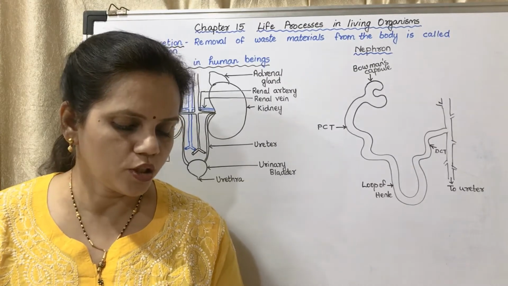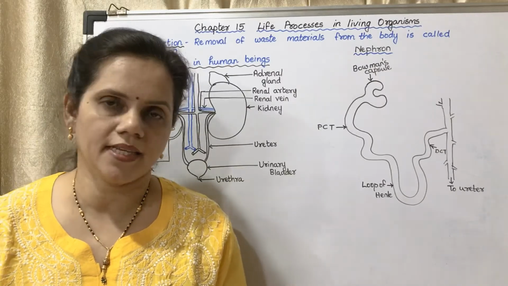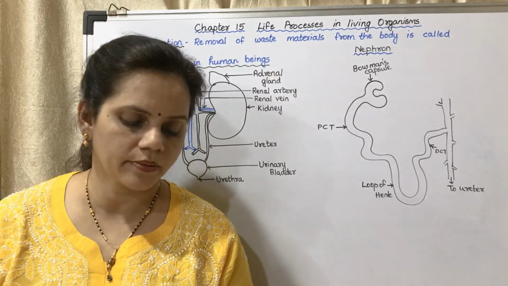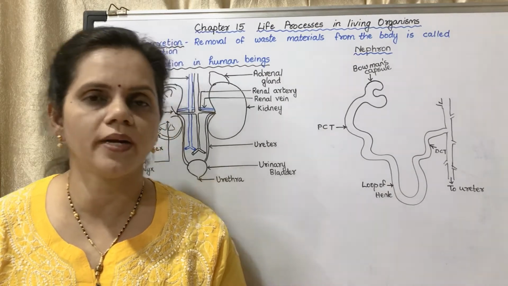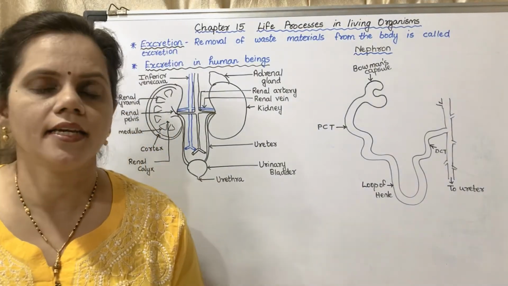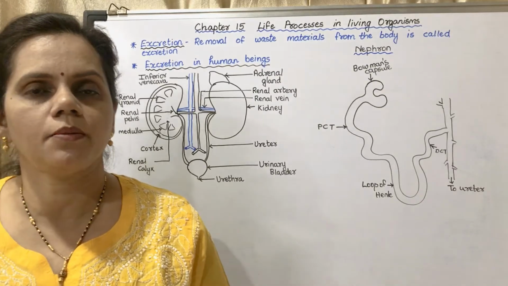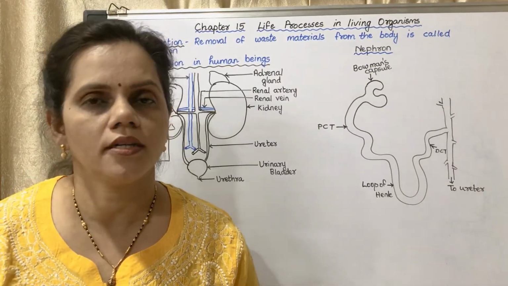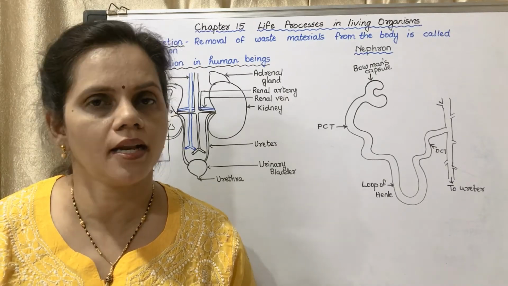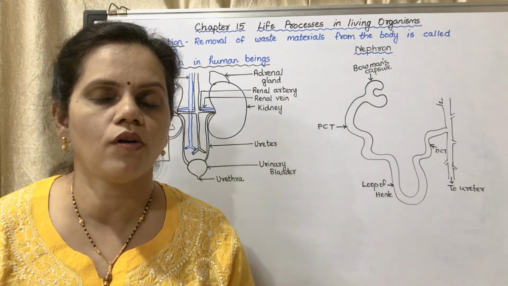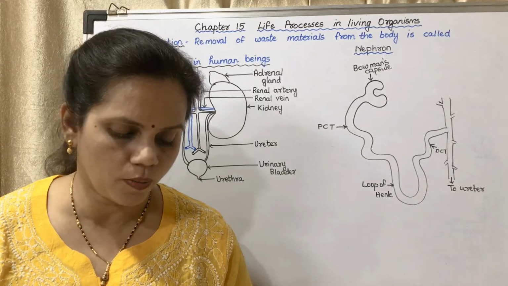Now we may move on to excretion in human beings. There are two questions. Which waste materials are produced in our body through metabolic activities? In each and every cell, we know that carbon dioxide and water are produced, which are removed by the lungs. So lungs help in excretion of CO2 and H2O.